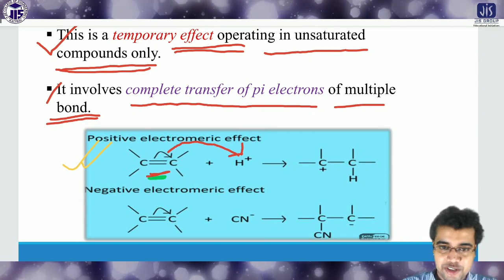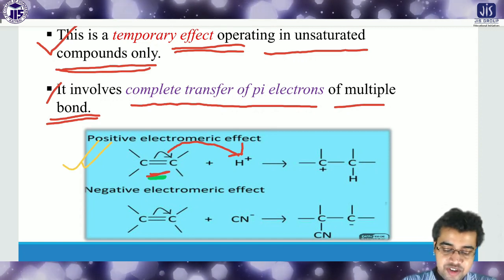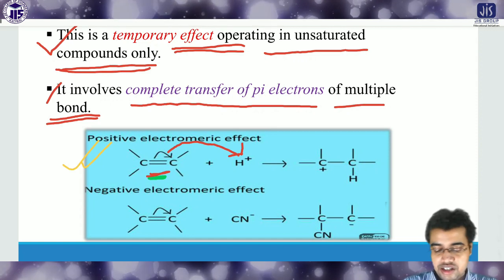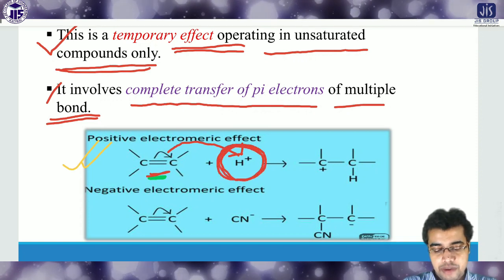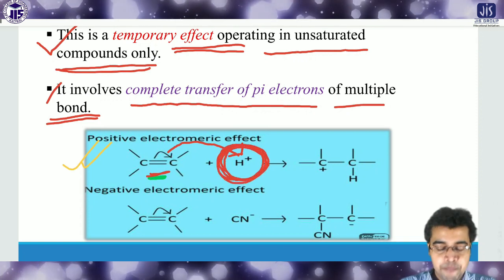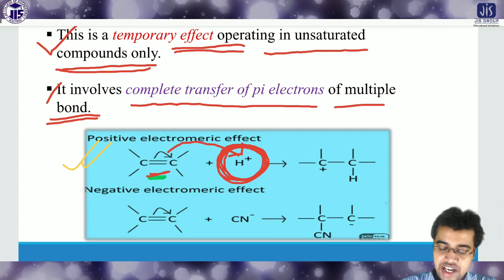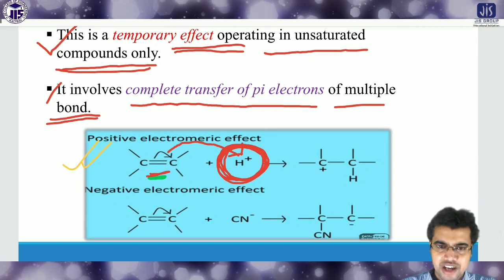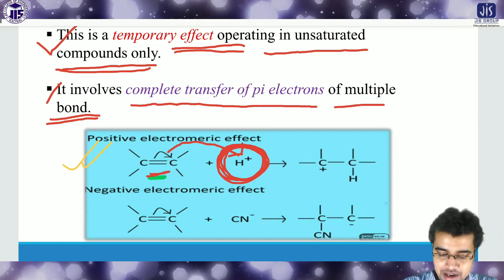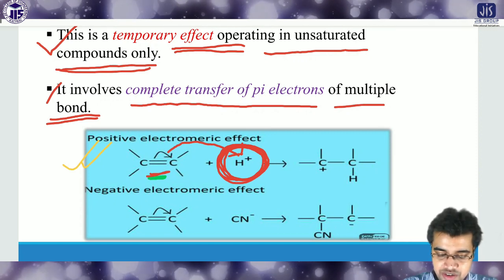Why is it positive? Because the negative charge that is created collects the positive ion. The negative charge connects with the positive ion, and the remaining positive charge stays on the other atom.